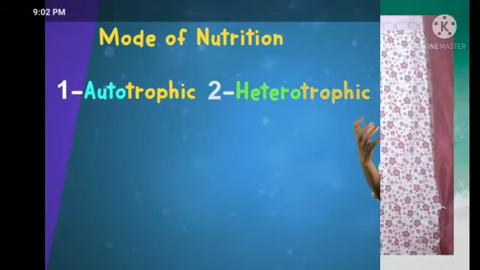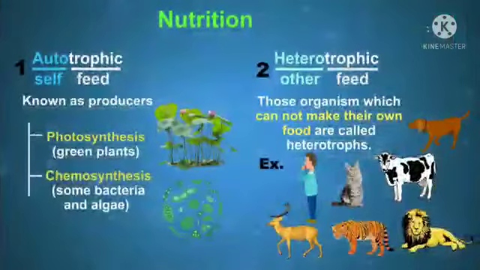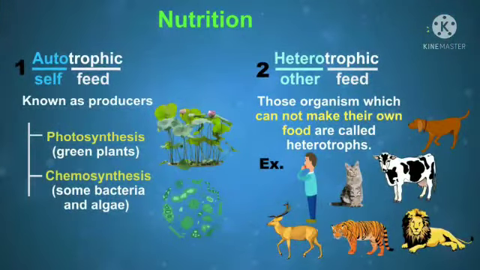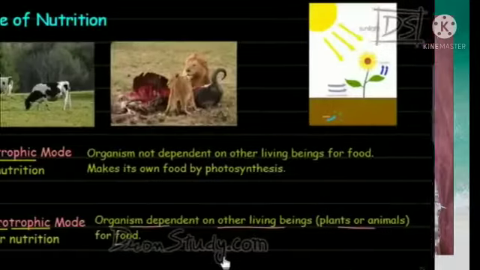And nutrition is of two types. One is autotrophic nutrition, the second is heterotrophic nutrition. What is autotrophic nutrition? Some organisms do not depend on other living organisms.